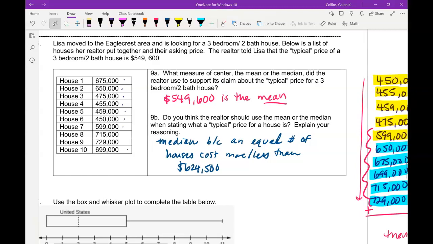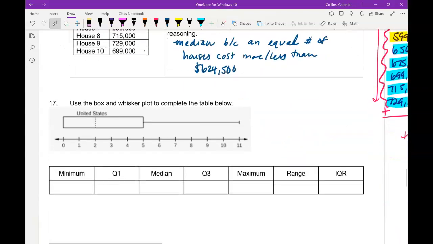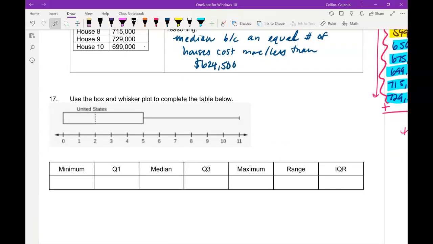Yeah, so even though there are 4 houses that cost less than that, if you're looking at 10 houses in this area, you might think, okay, those 4 houses are going to bring the mean down, whereas the median is a little bit more resistant to high highs or low lows in our data.